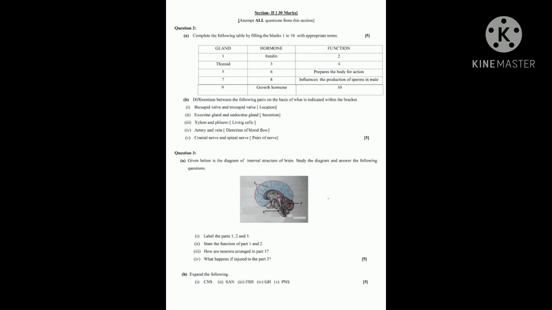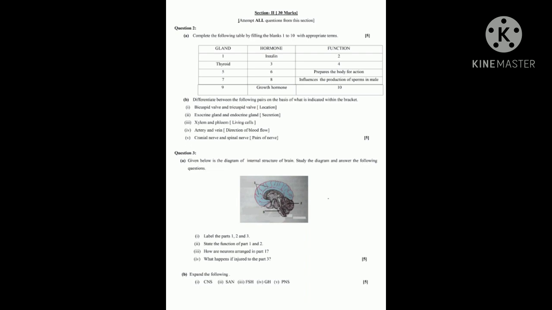Next, given below is a diagram of the internal structure of the brain. Study the diagram and answer the following questions. You have to study the diagram and write the answers for these questions. First one, label the parts 1, 2 and 3. 1 is the cerebrum, 2 is the cerebellum, 3 is the medulla oblongata.